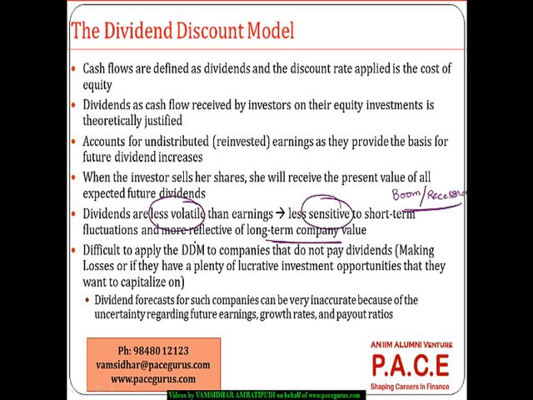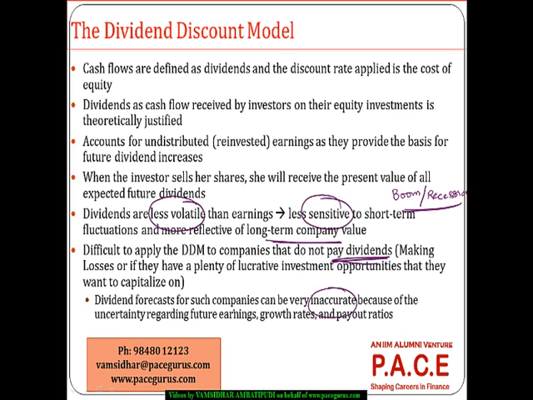But on the limitation side, for a company that does not pay dividends, it's not that easy to apply this model. So that's one place where I have to look out for an alternative. Even if I assume that in the future they are going to pay dividends, the risk comes from when they are going to pay, how much they are going to pay, what would be their first dividend, and when the first dividend would be made.